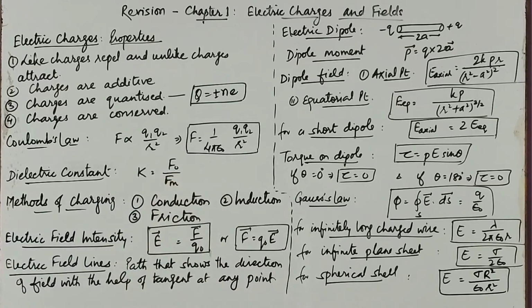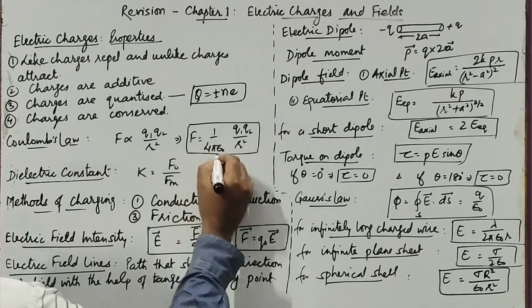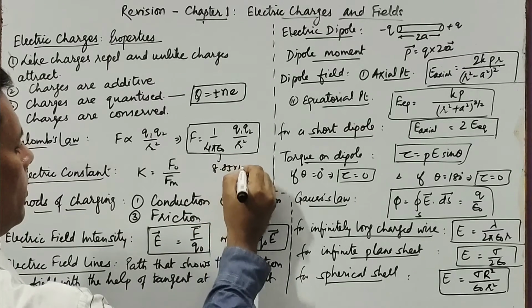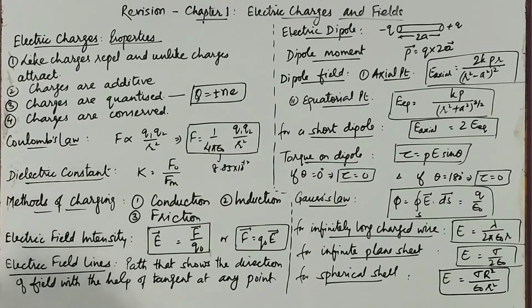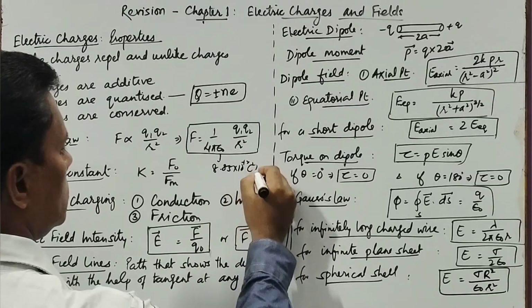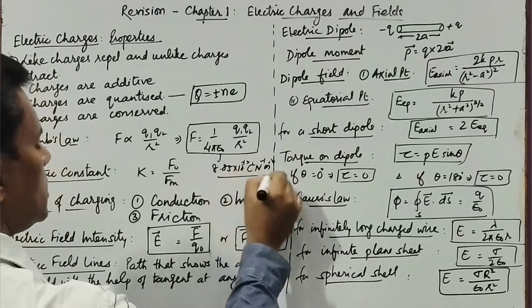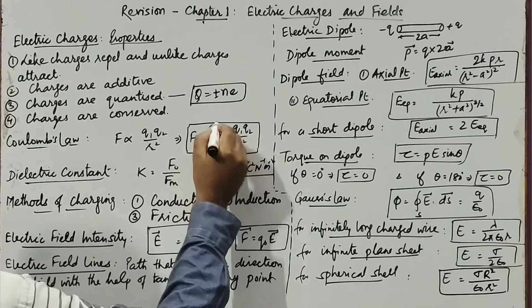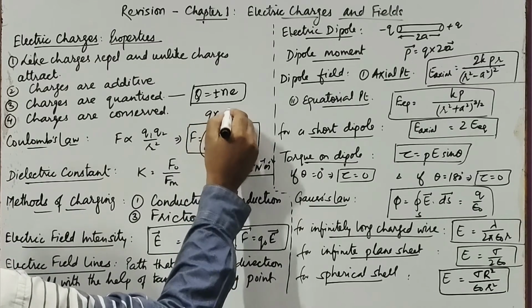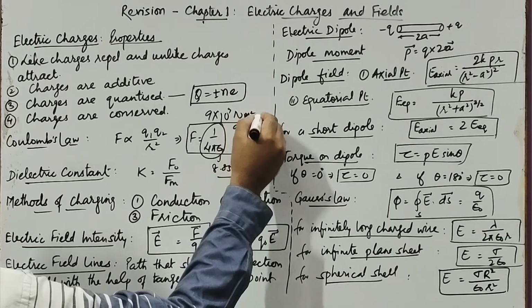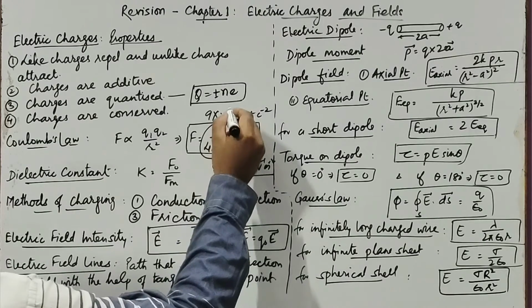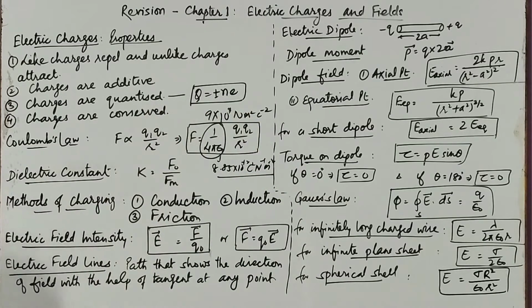This epsilon naught was termed the absolute permittivity, and it has a value of 8.85 into 10 to the power minus 12 coulomb square newton meter minus 2. This is the value of epsilon naught. However, the value of the complete term 1 upon 4 pi epsilon naught was identified to be 9 into 10 to the power 9 newton meter square per coulomb square. This value we have got.